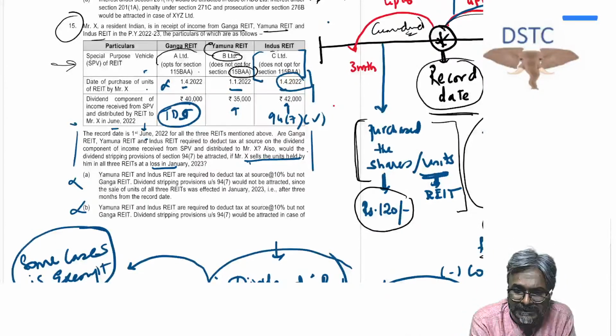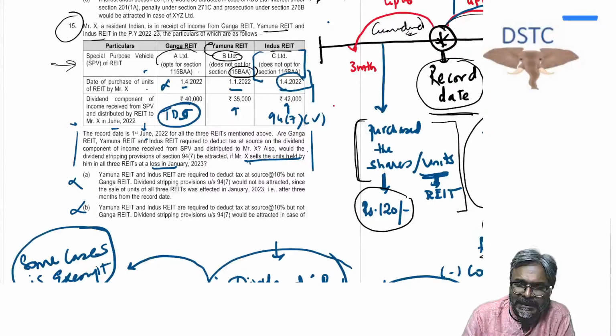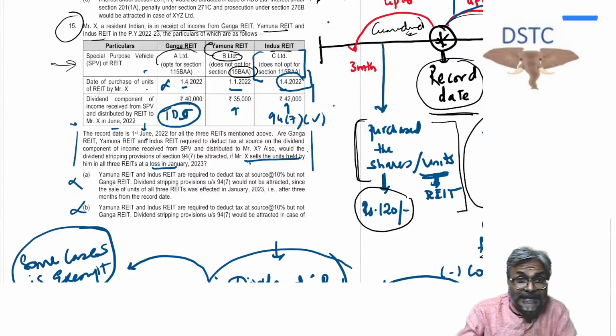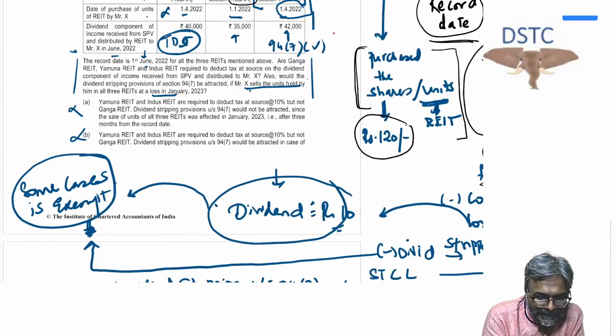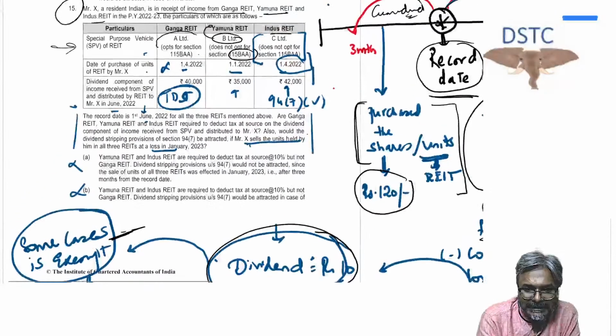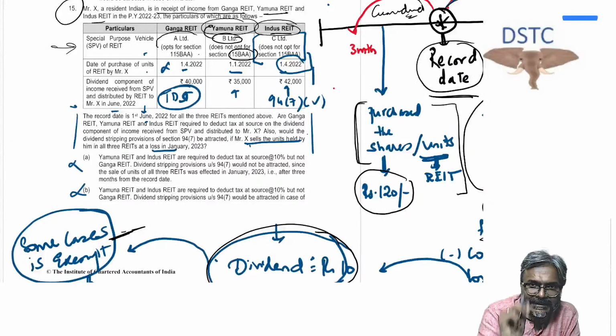Coming to the third one, students, Indus REIT, C Limited does not opt for section 115BAA. In that case also, what you are going to say? Same conclusion, dividend will be exempt in the hands of the unit holder. Now if it is exempt, now be careful, dividend stripping will apply. In which case is it exempt? It is exempt in the case of Indus REIT and Yamuna REIT, dividend is exempt.